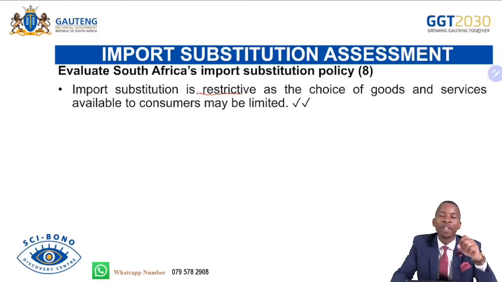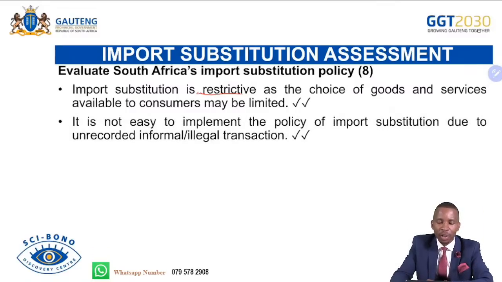So it does not give them much choice. So it undermines their standards of living. It is not easy to implement a policy of import substitution due to unrecorded, informal, or illegal transactions. Some transactions occur. And remember, with import substitution, some goods will be flowing into the country illegally, which will lead to no tariff received by the government, and our economy will be undermined by those illegal goods that are flowing into the country.